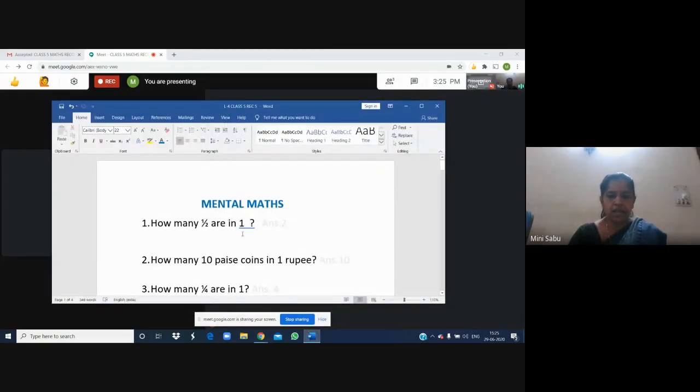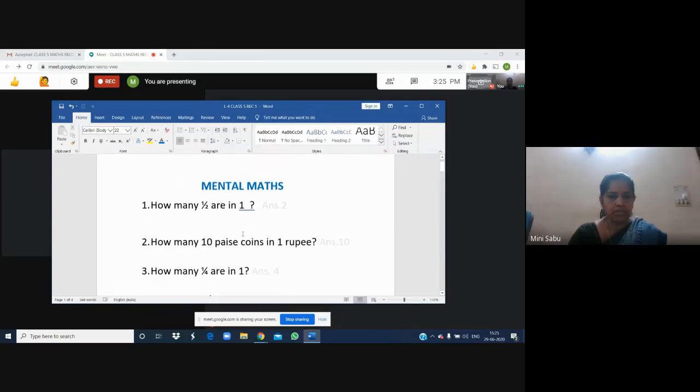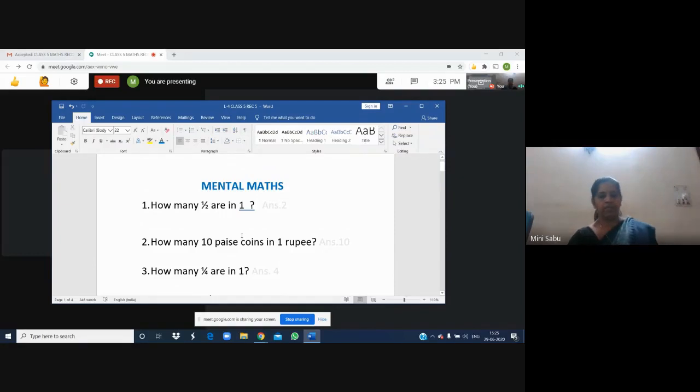Children, can you see the page, mental maths page? Yes, ma'am. Very good. Now we can start discussing questions. All the questions I have given you are related to fractions in one way or another. So let us start with the first question. This type of questions can come in 1 mark questions in the exams.